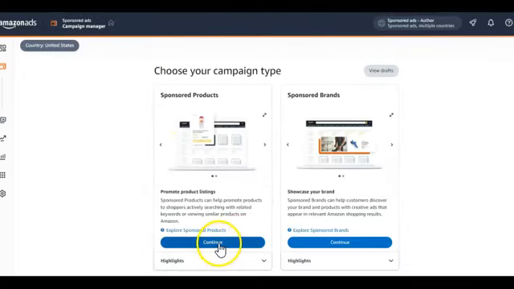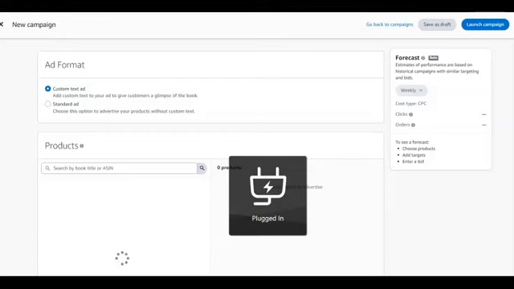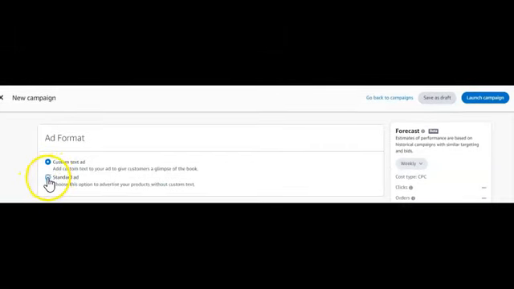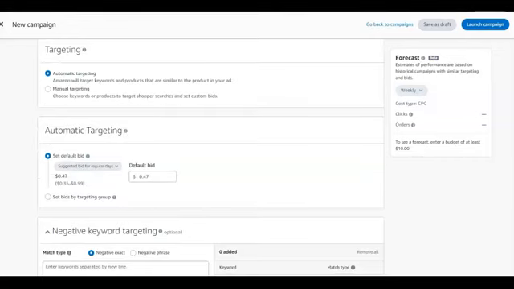As usual, we're going to select only sponsored products. I'm just going to click continue. We're going to select standard ads as usual. Again, we're not going to write anything in the ad group's name, we're just going to leave this here. Copy the ASIN of your paperback book and paste it here, and then add. Once you paste it, it's going to pop out the exact book, and you just click add. You select it. So I've added the book I want.